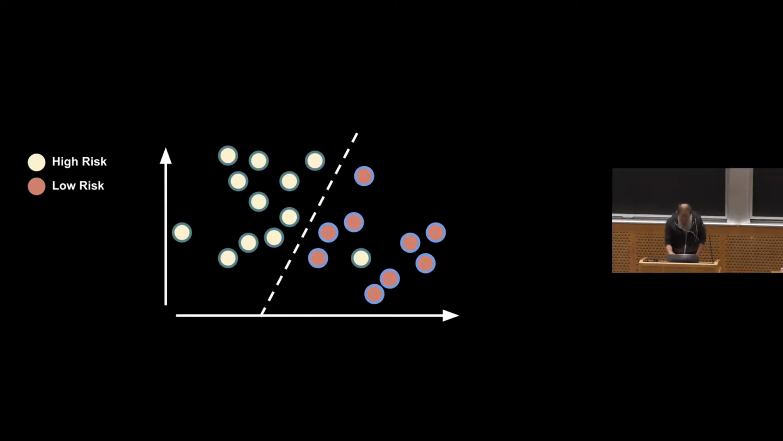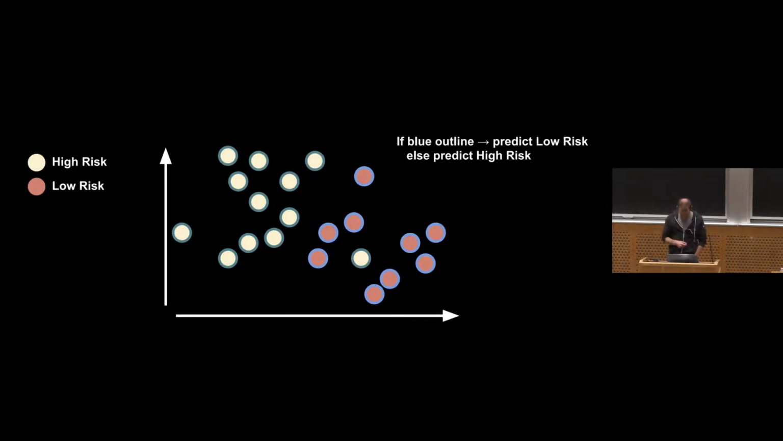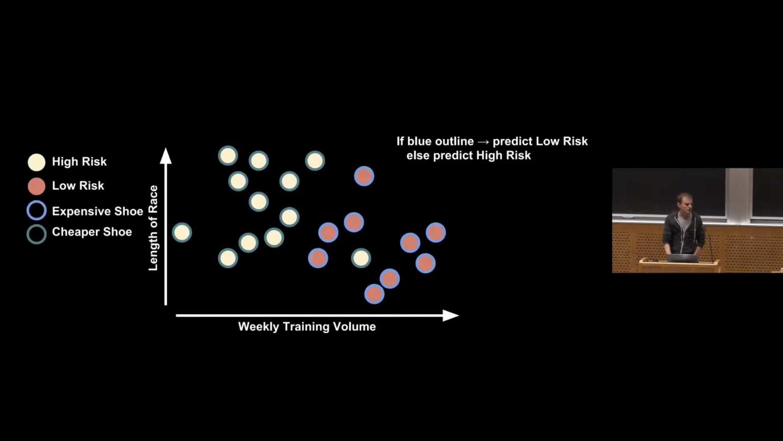If I look a little more closely, I've actually got some more information here. I don't just have x and y, I also have this sort of color of outline. So I might have a rule that if this data point has a blue outline, I'm going to predict low risk. Otherwise, I'm going to predict high risk. Fair enough. Now the big reveal, you'll never guess what. The outline feature is based on shoe type. The other x and y are based on how long the race is and what a person's weekly training volume is. But whether you're foolish enough to buy expensive running shoes because you think they're going to make you faster or whatever, this is what's in the data.